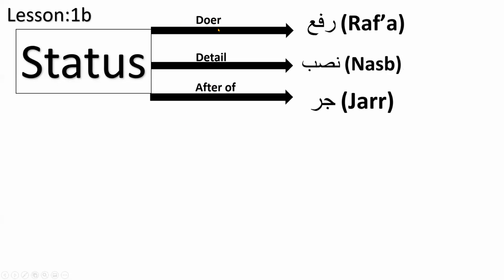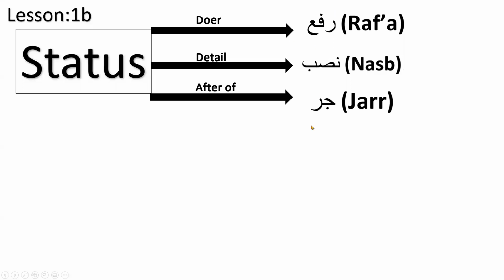The doer of a sentence, like Ammar was a doer, Zainab ate the ice cream, okay, the word Allah created the sky. The doer of a sentence is called Rafa, okay, Ra, Fa, and Ain is called Rafa, okay. The detail is called Nasab, and the word that comes after the word "of" is called Jar, okay. I shouldn't say the word is called Jar, the status, because that's why it says status in big letters, right? So the status of that word could be Rafa, okay?